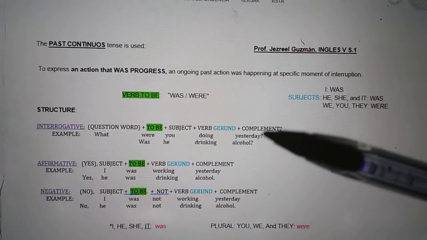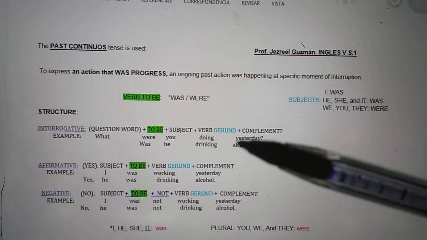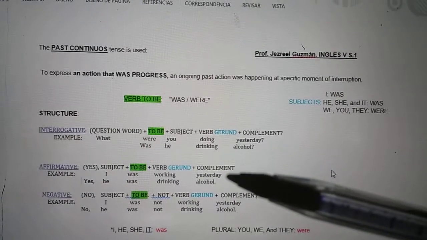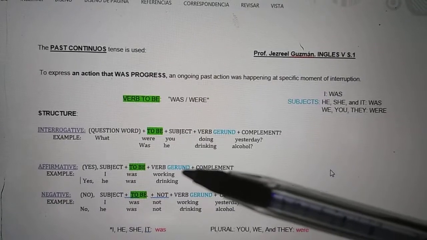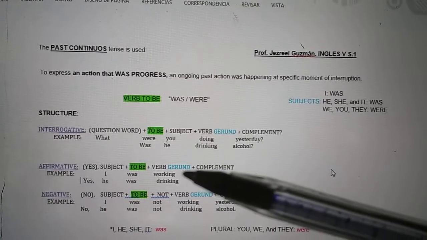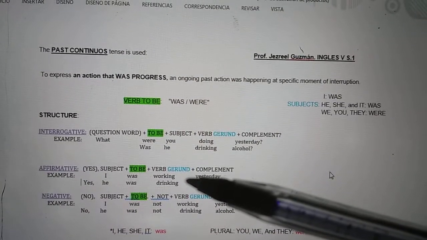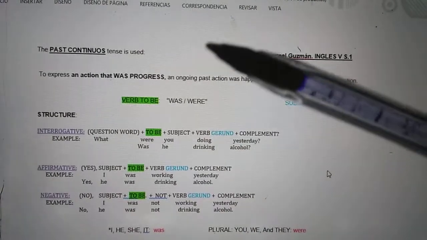Now answers. Let's answer the first question. What were you doing yesterday? The answer, I was working yesterday. It could be, I was studying, I was reading, okay? Any information that you can say during a period of time.